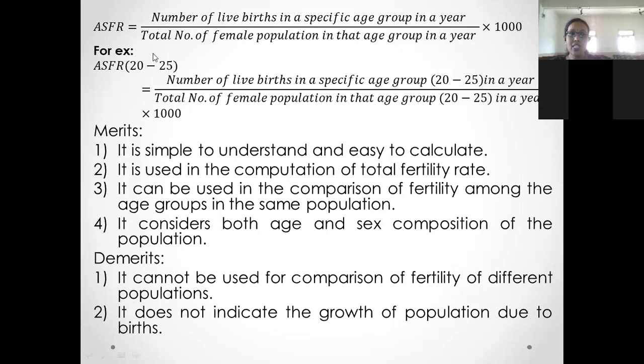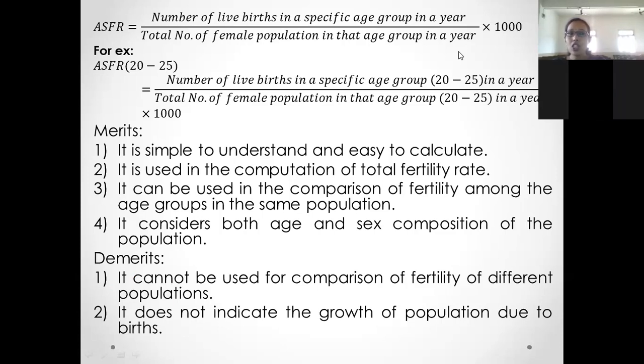And ASFR can be calculated by using the formula: number of live births in a specified age group in a year divided by total number of female population in that age group, that is multiplied by 1000.